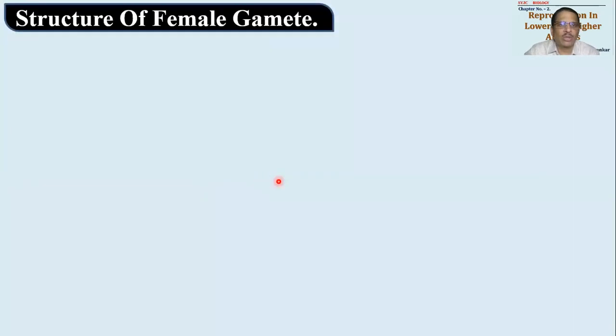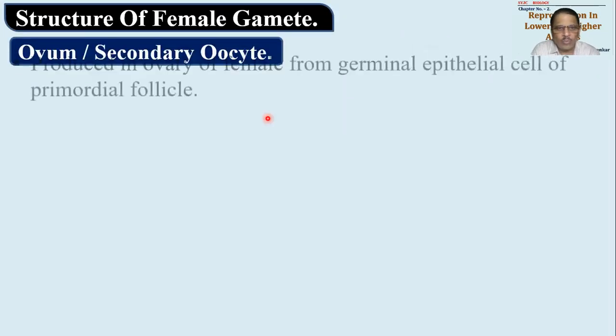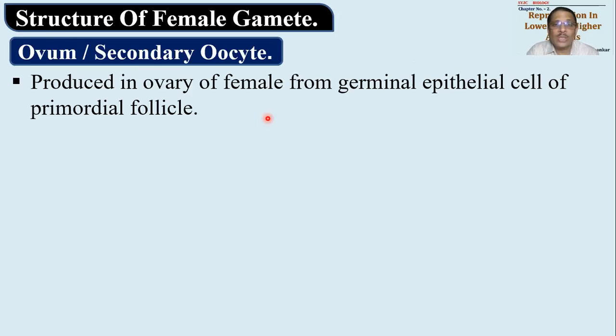Then we have to understand the structure of female gamete. Structure of female gamete is called as ovum. Okay. Or secondary oocyte. Now why is it secondary oocyte? When it is released from ovary, the ovum has undergone only first maturation division. Second maturation division begins, but it is held up at the metaphase stage. Okay, so metaphase stage पे आके ये रुक जाता है. Fine, and that's how it is a secondary oocyte which is not completely developed properly.